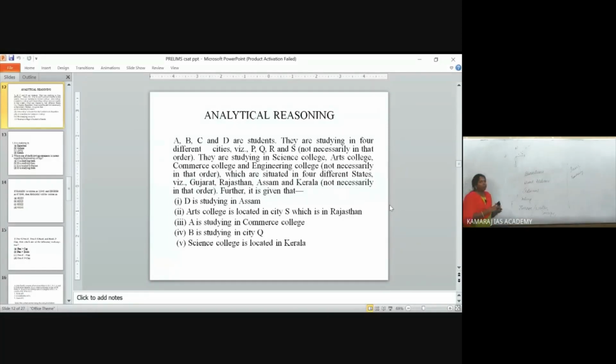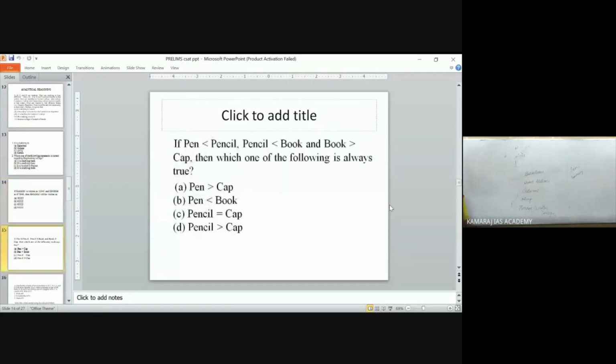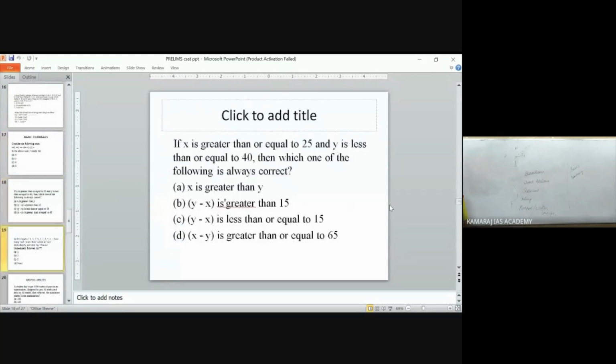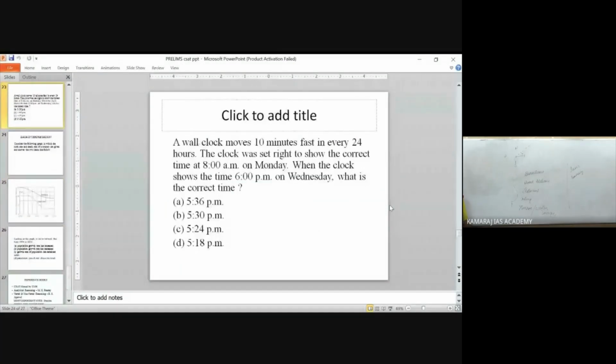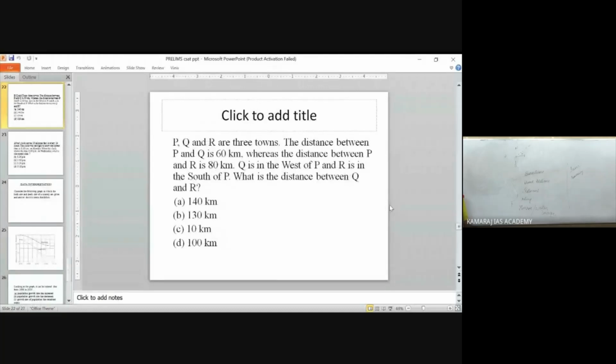When you go through a question, you will get a clear idea. For that I am giving you a sample question on slide number 20.